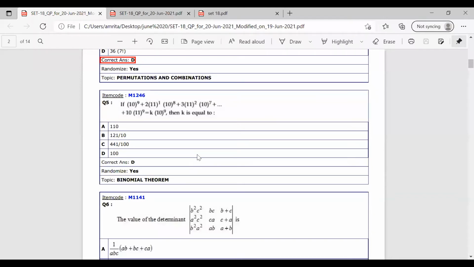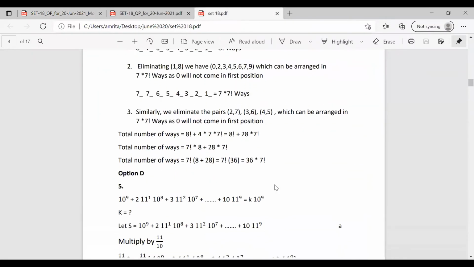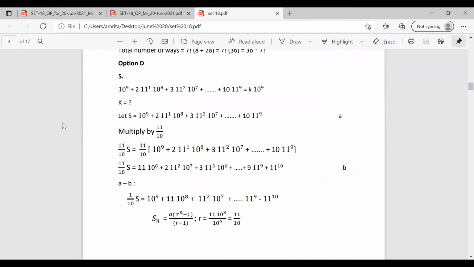It is 10 raised to 9 plus 2 into 11 into 10 raised to 8 plus 3 into 11 square into 10 raised to 7 plus etc. 10 into 11 raised to 9 equal to k into 10 raised to 9. We have to find the value of k. So this is the question. Here we have to find the value of k in k into 10 raised to 9.